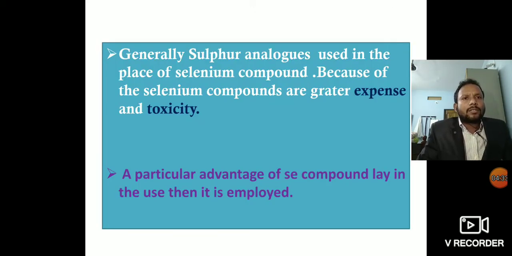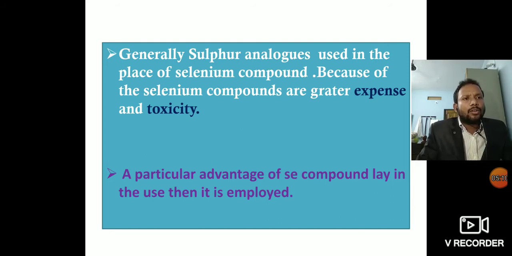Generally sulfur analogues are used in place of selenium compounds, because selenium compounds are more expensive. They are very costly compounds and their toxicity is also high. That is why, in place of selenium, we mostly use sulfur analogues in synthesis.